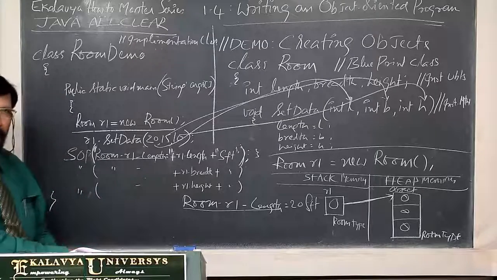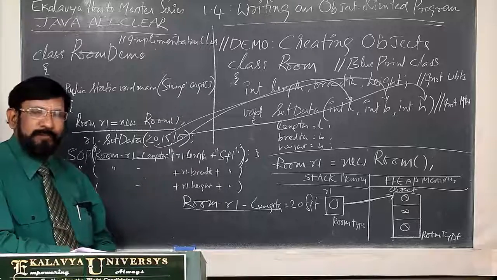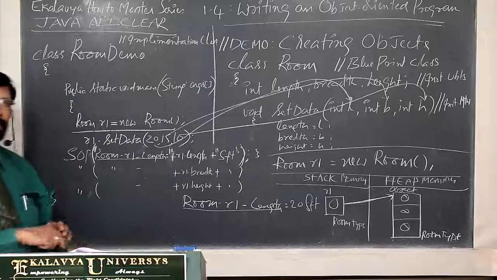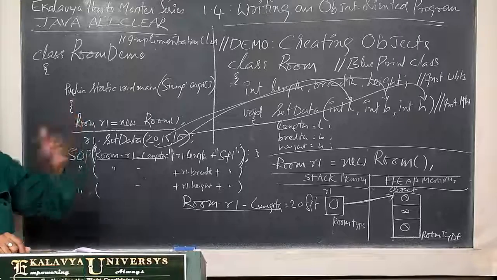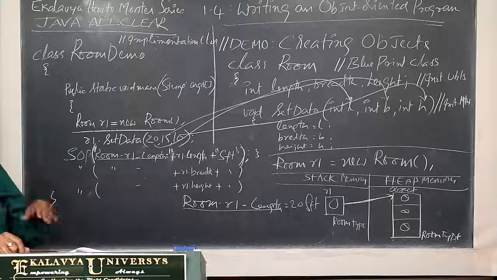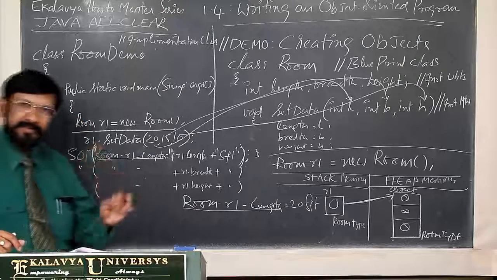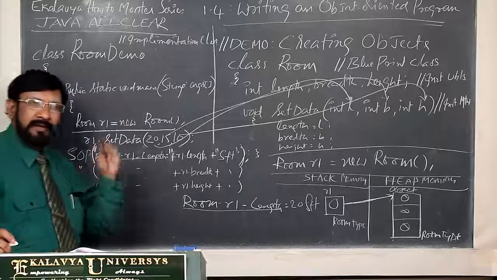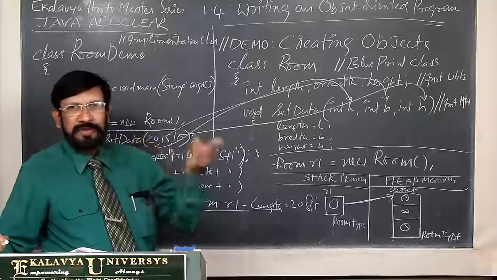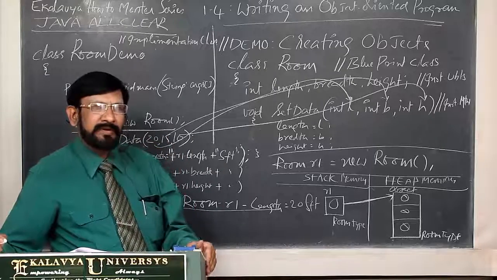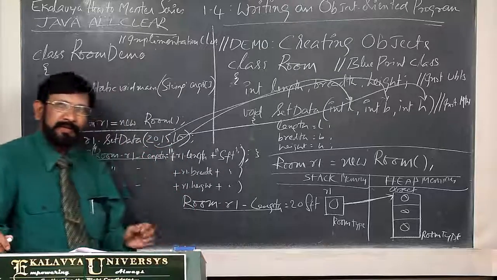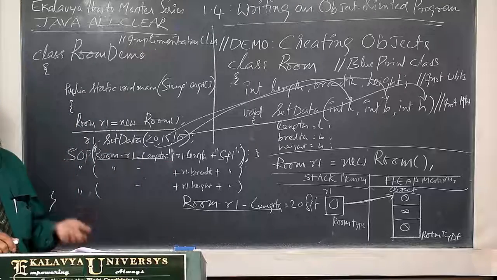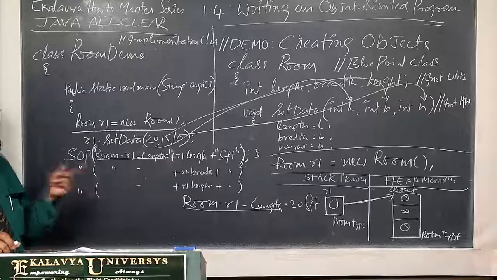Thereafter, using the Java compiler, you compile it. Then what happens? Already explained to you. If your compilation is successful, a bytecode file is created automatically. What is the name of that? RoomDemo.class. You can find it. After the bytecode file is created, you have to interpret and implement it.